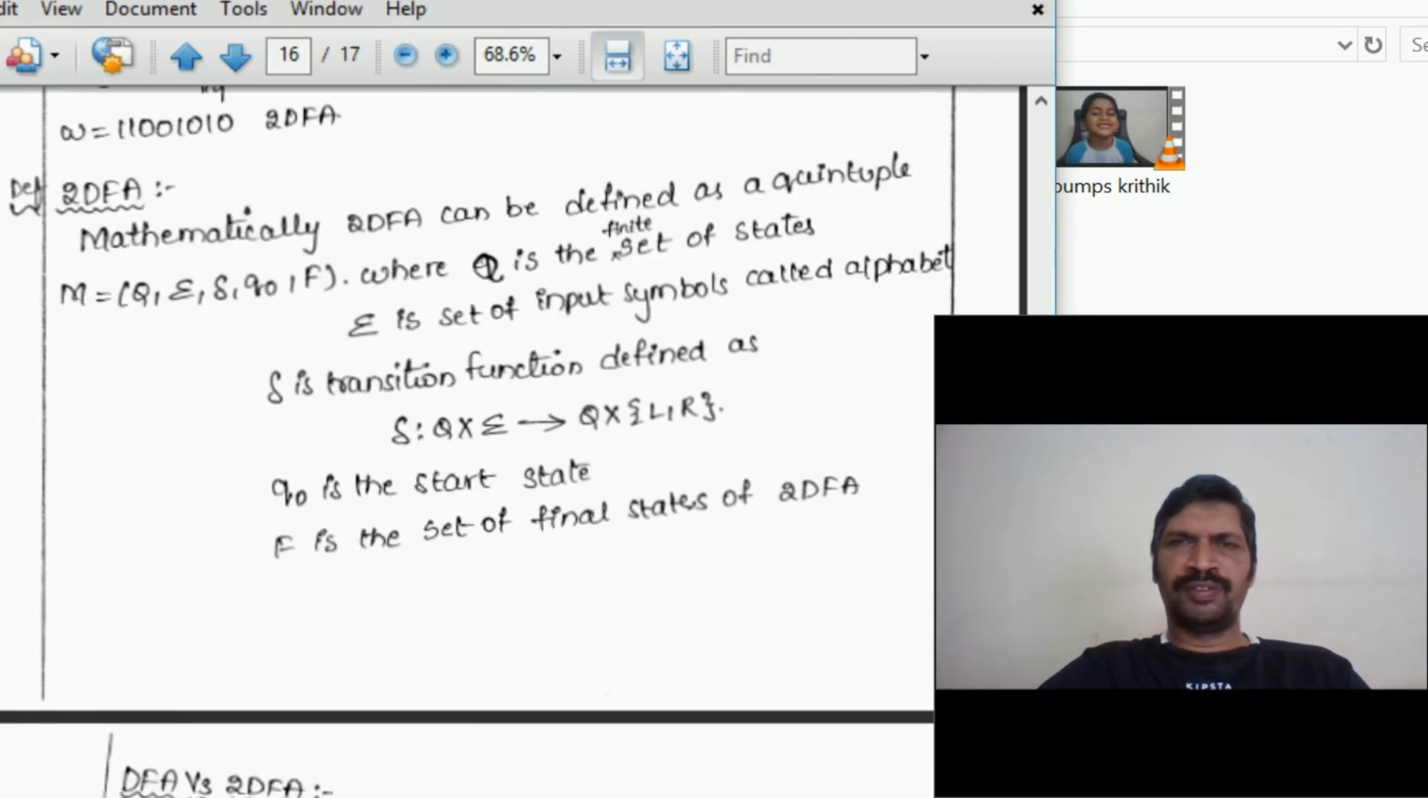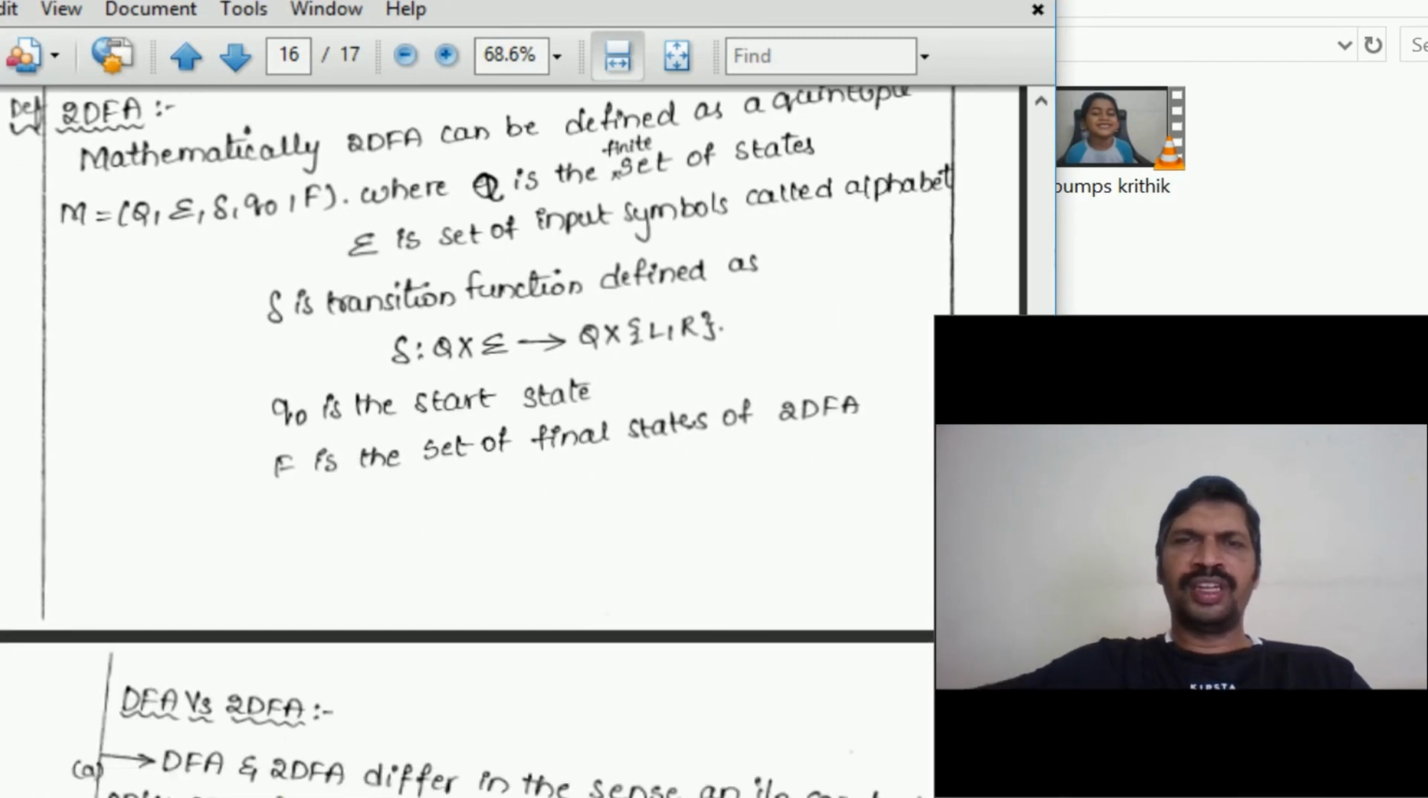Mathematically, a two-way DFA can be defined with the transition function Q cross sigma to Q cross {L, R}. Here the transition function goes to Q cross direction, because the head moves towards left or right direction. That's why L comma R.